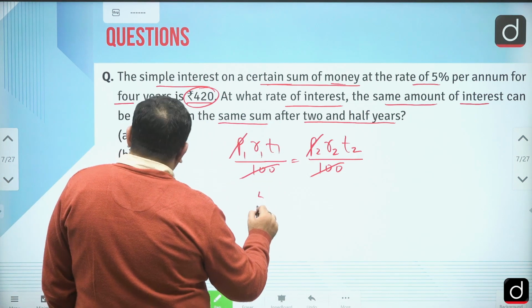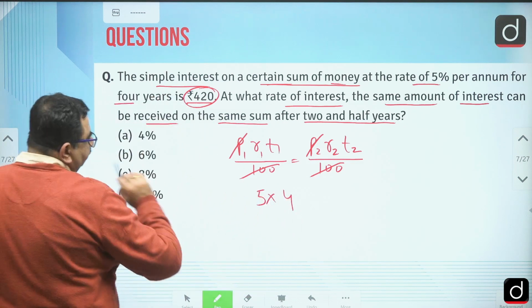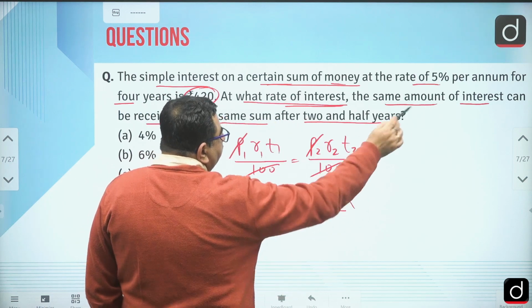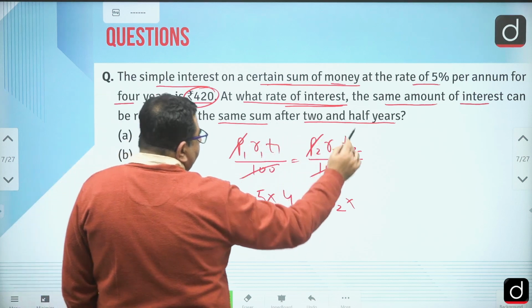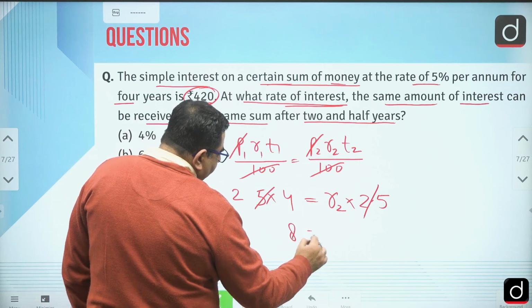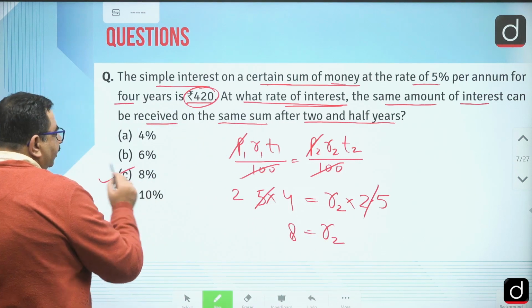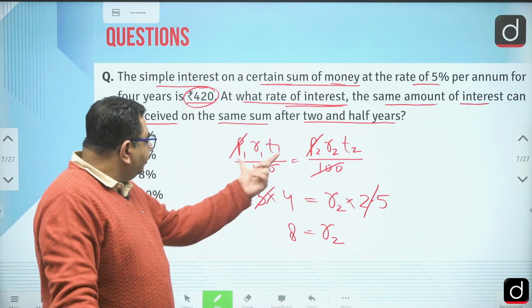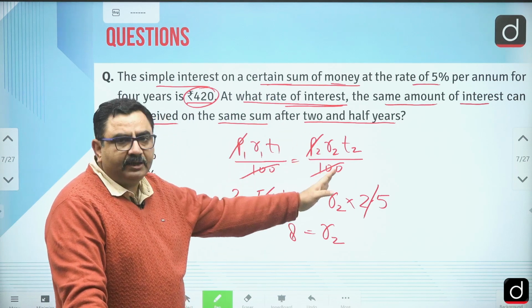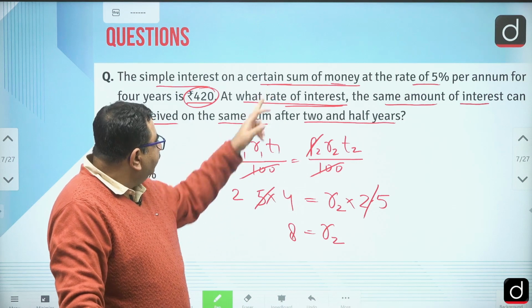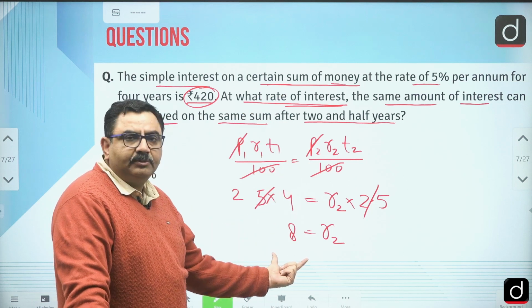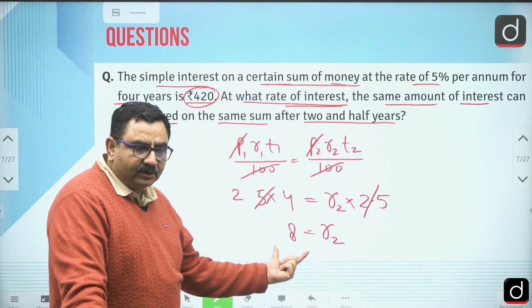Now what is R1 T1? 5 for 4 years. That is equal to R2, at what rate of interest we have to find, that is on the same sum after 2.5 years. Right. So with this we can cancel, 2 times 2 into 4 is 8. So rate of interest should be 8%. Now how simply we have applied, because we have read the question that simple interest is same. So initially and finally simple interest is same and principal is also same. So the only thing remaining is rate and time, this product, and simply we have got the answer, right?